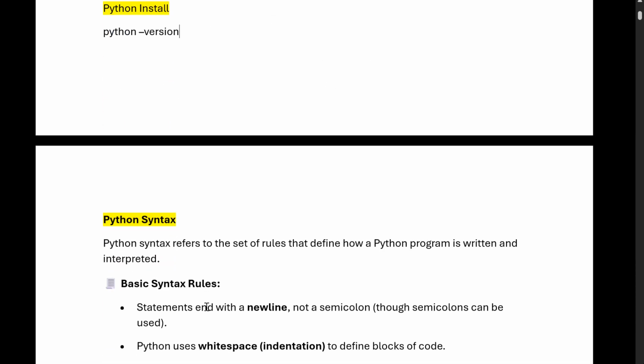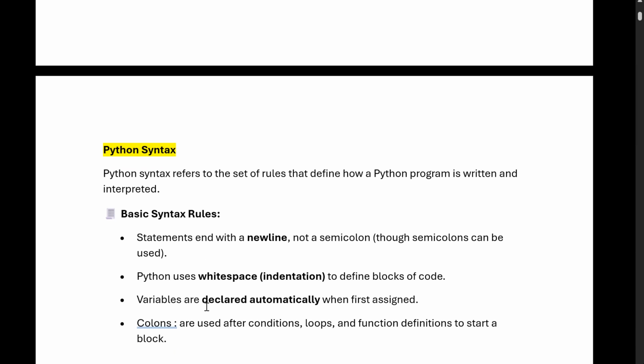Python syntax. Python syntax refers to the set of rules that define how a Python program is written. Syntax is nothing but how we are writing code in Python. It deals with the basic syntax rules: how to maintain the new line, indentation, how we can declare a variable, and what variable declarations are allowed and what are not allowed. So, the basic syntax rules. We will see them first.